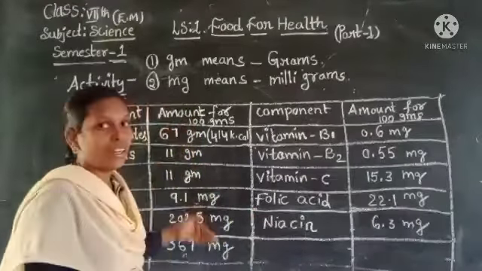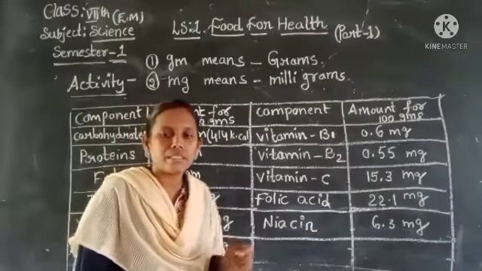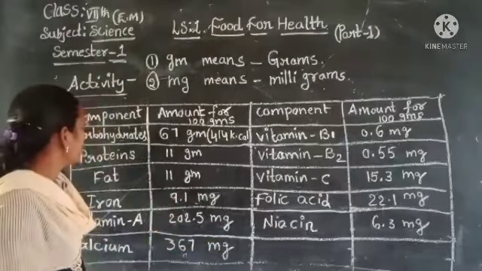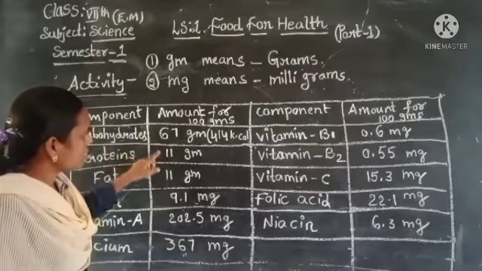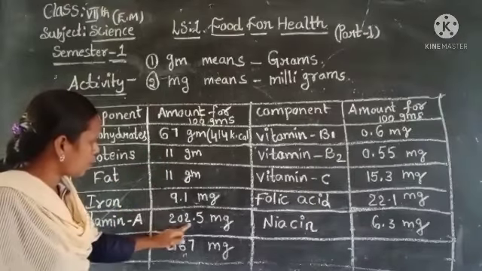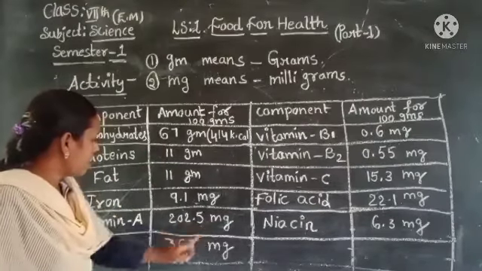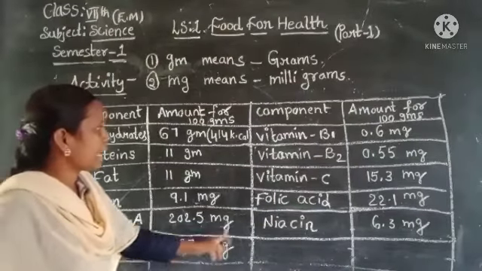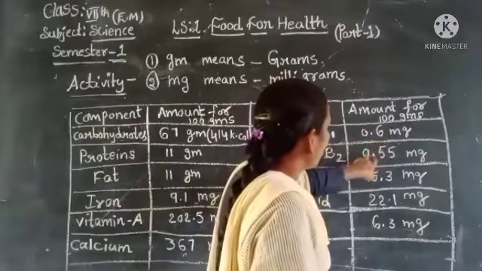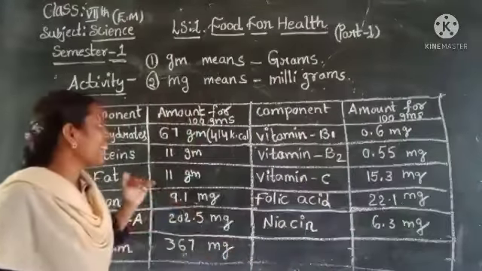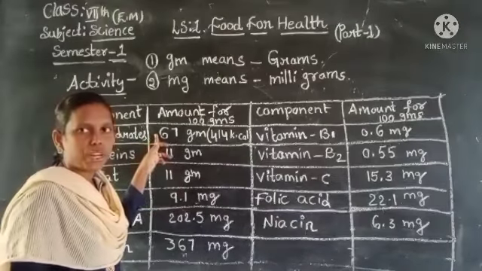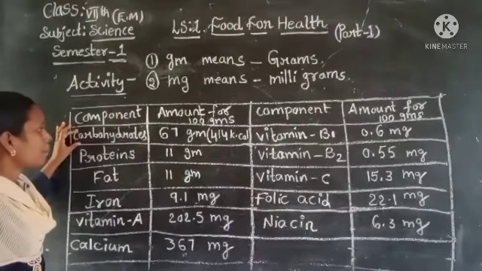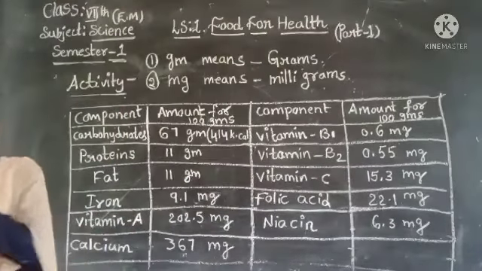Now let us find which components are large in quantity in grams. Did you all observe here? This is 67, 11, 9.1, 202.5 mg, 367 milligrams and 0.6 milligrams. These are all milligrams only. Only in grams, which has a large amount, 67 grams. What is that? Carbohydrate.